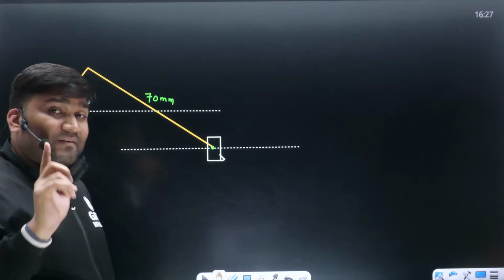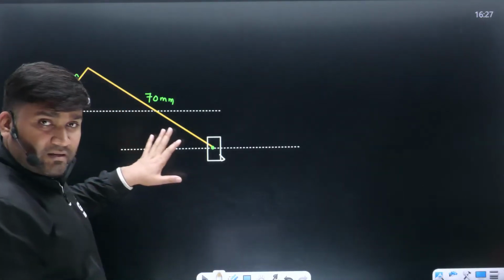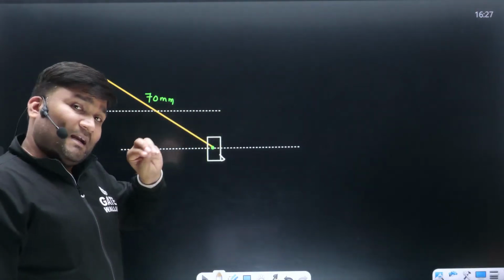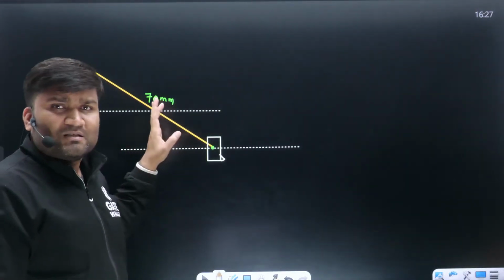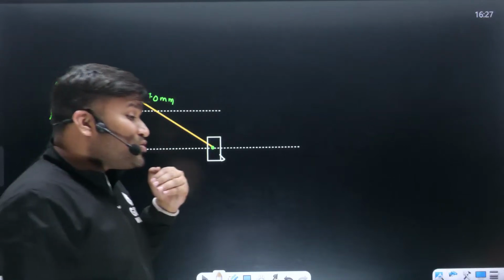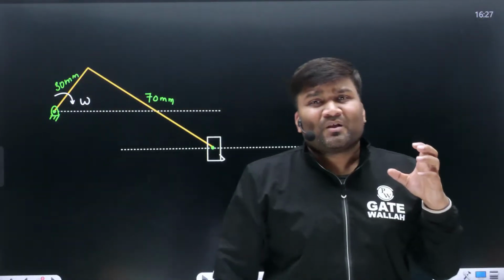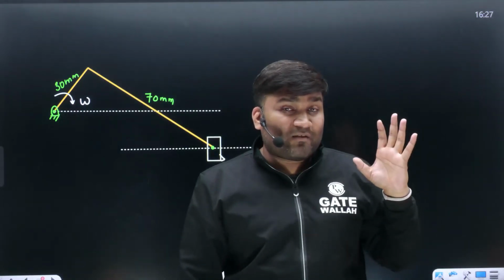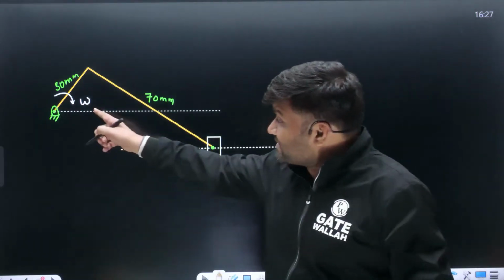Now be very, very careful. Everything they have given. So what is going to be the cutting stroke angle? What is going to be the return stroke angle? That is going to be fixed. They have already given all these things. Now you cannot say that the larger angle we can take as cutting stroke angle and the smaller angle is going to be the return one. No. Everything they have given.